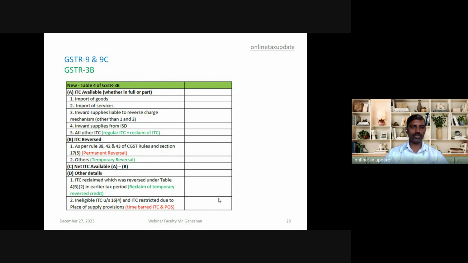D is a disclosure. D1 is a reclaim of temporary reversal. And D2 is the ineligible ITC due to time bar, that is section 16(4), and place of supply. Table 4A is the source of information to furnish in table 6. 4B is the source of information to furnish table 7 of GSTR 9.